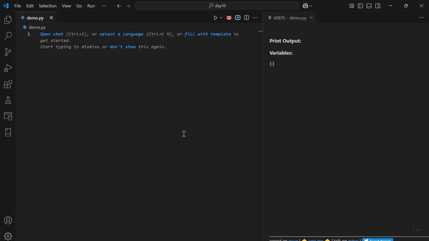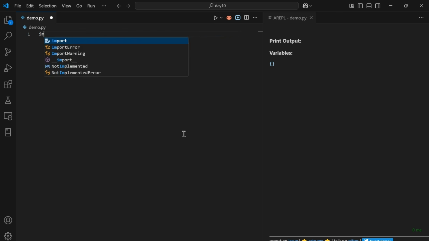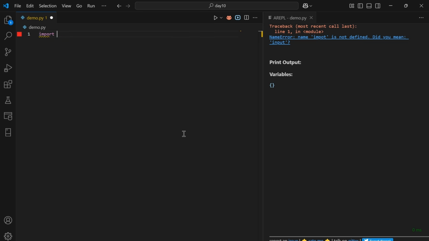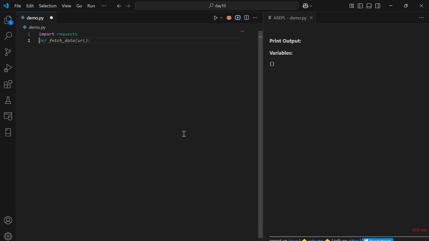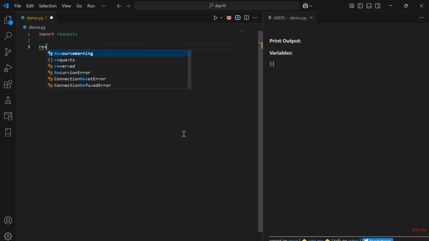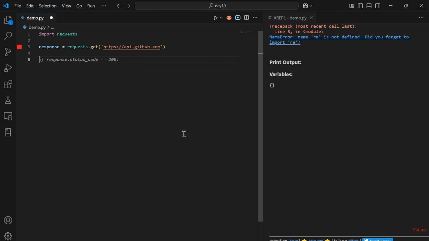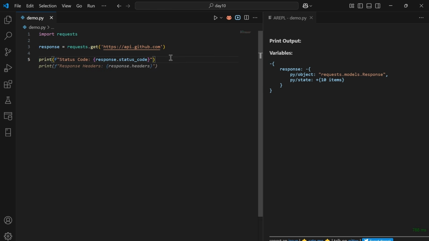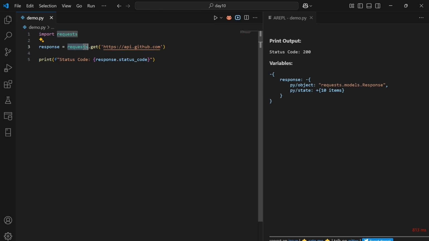In order to do that, first we need to import the requests module. Import requests. This line helps you to import the requests module. Using this requests module, let's try to fetch the information from a URL and print the status code. So, requests is a module, .get is a function. We are passing the URL as a parameter. After that, we are getting 200 as a status code. That means we were able to connect to the URL and fetch the response.